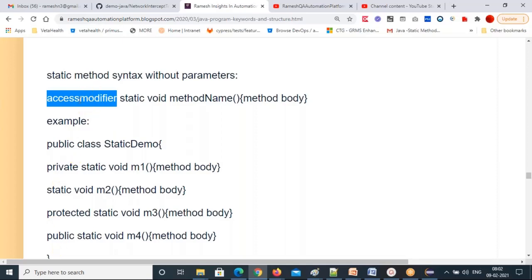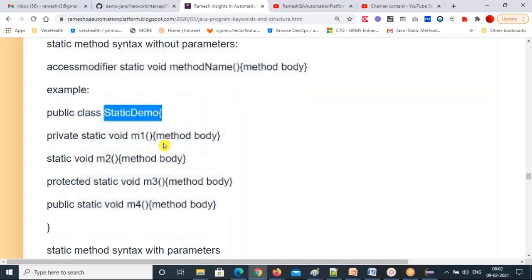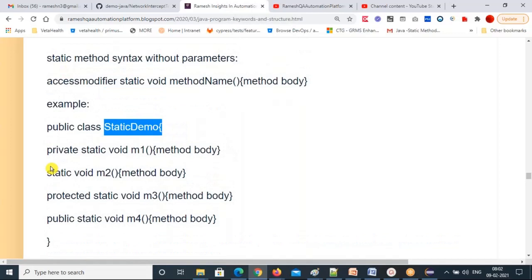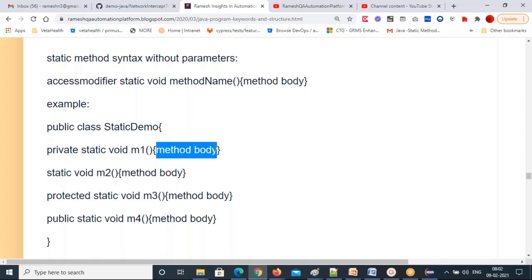Any one keyword you can use here. Then the static keyword, as it is. Then void, give your method name, and then parenthesis, and write your method body. So I'm creating a demo class, public class StaticDemo, and in that access modifier place I'm putting private. Private static void m1 method, parenthesis, curly braces start and curly braces end. In this method body, I'll write my own logic. So this method ends here.